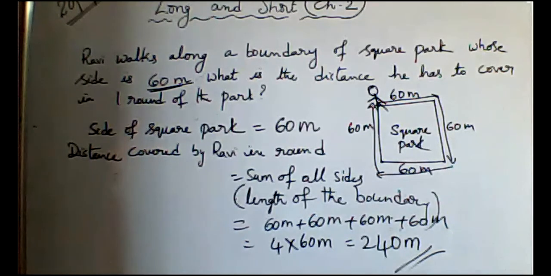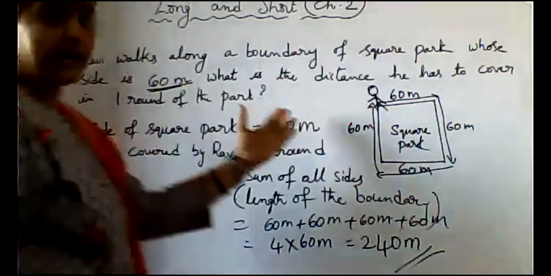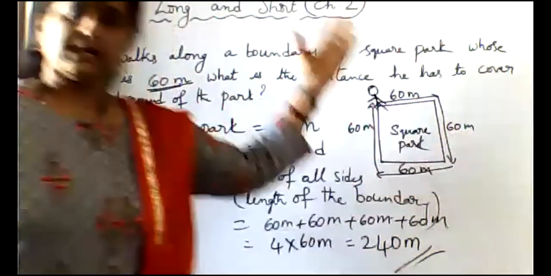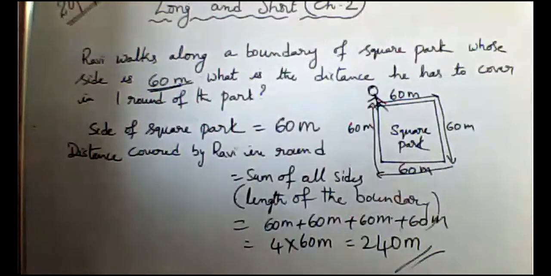Okay? Suppose if they asked for a rectangular park, they will give two measurements to us, length and breadth. So there also the same procedure. We have to add all the sides.